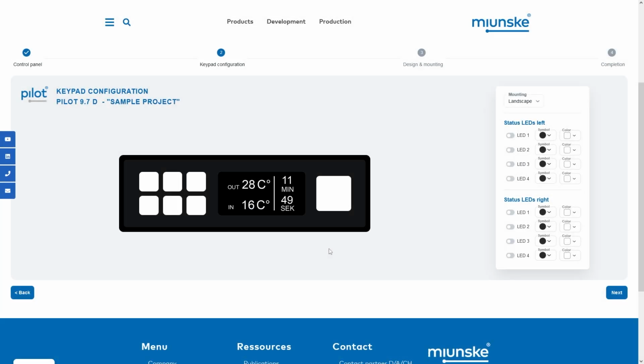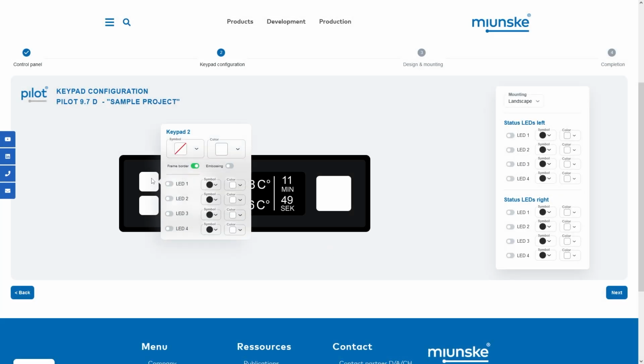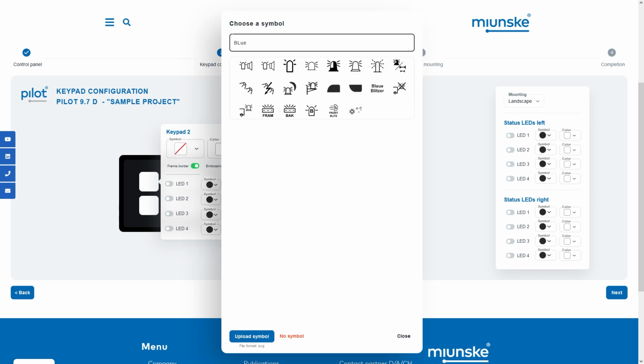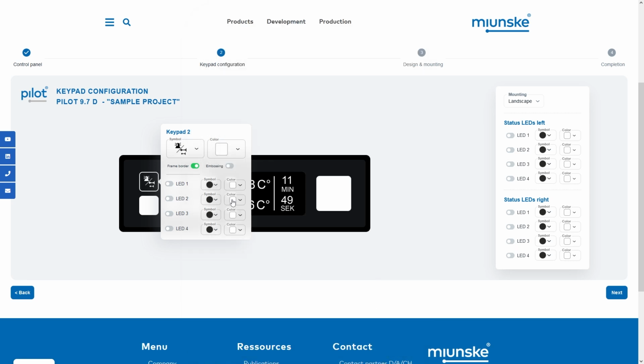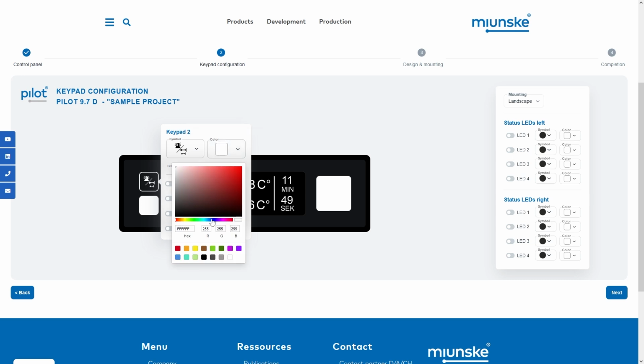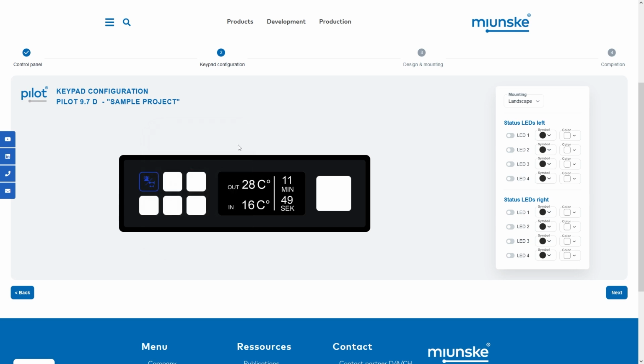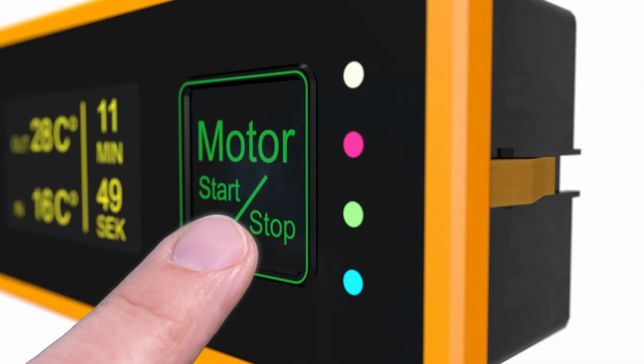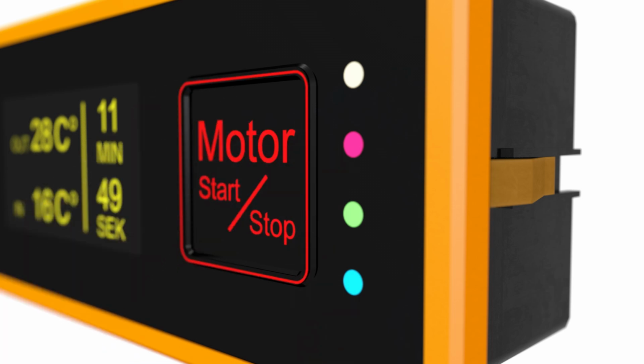Each control or display field can be configured with an icon from our extensive icon library, with or without a frame and any color from RGB color spectrum. Please note that the symbol colors are only for preview purposes, because the RGB LEDs of the control panels are parameterized directly on the control panel later by software. Different colors for different signal or switching states can also be selected in the parameterization software.